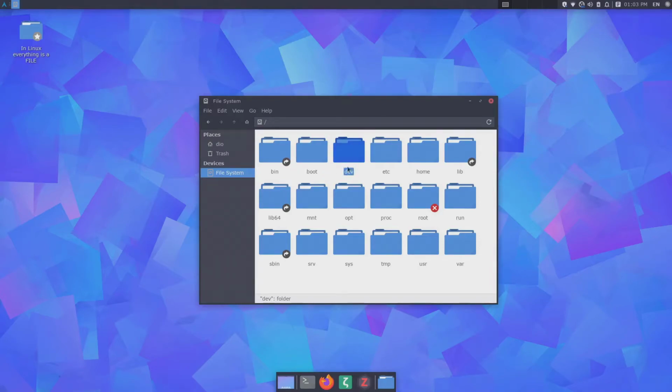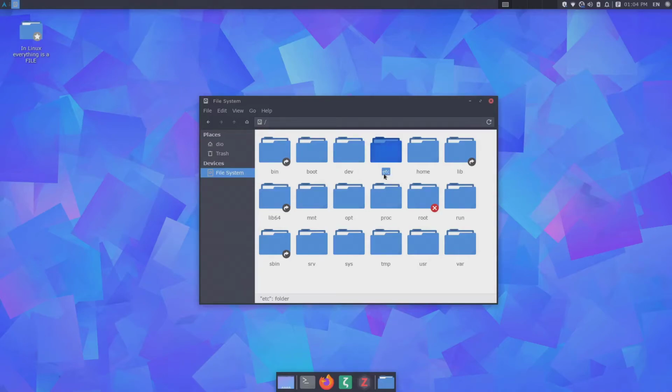The dev directory stands for devices. And here you can find a long list of device-specific files. For example, all of the hardware that is connected to your system, your speakers, maybe mouse, keyboard, or if you're like me and do some music production, you also have an external audio card.